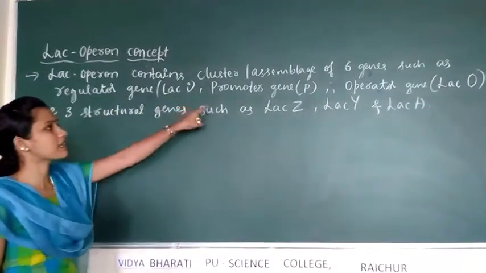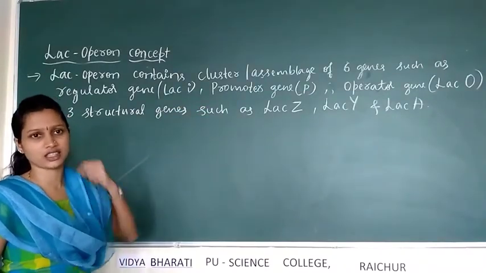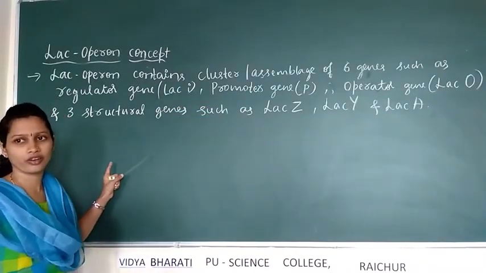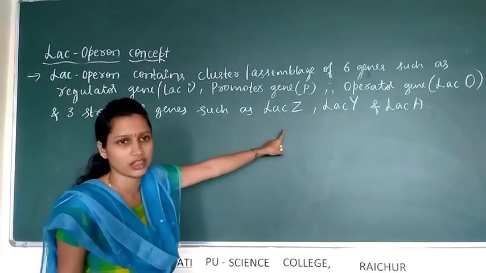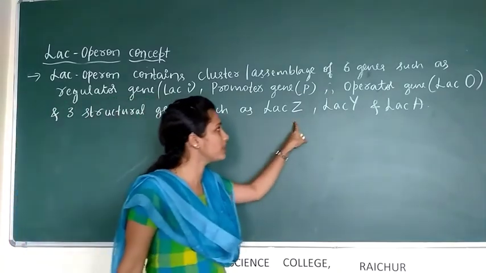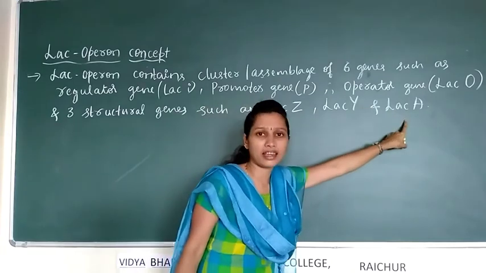There is an assemblage of 6 genes in the LAC operon. Here 3 structural genes are present together: LAC-Z, LAC-Y and LAC-A.